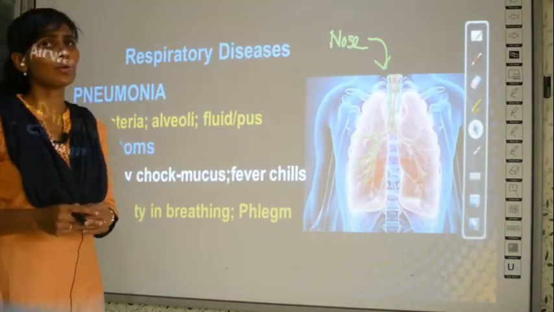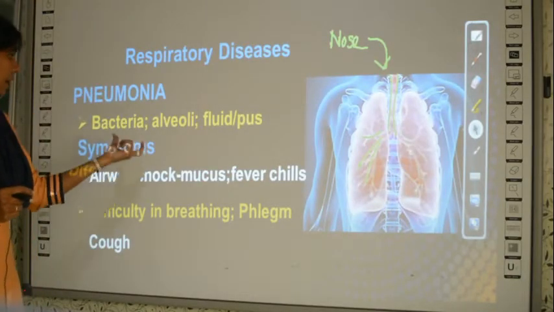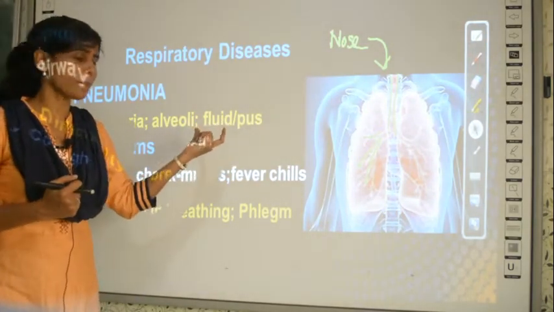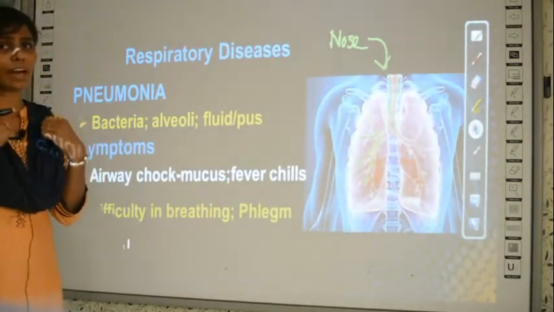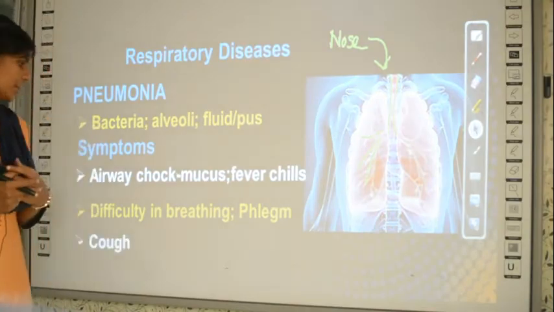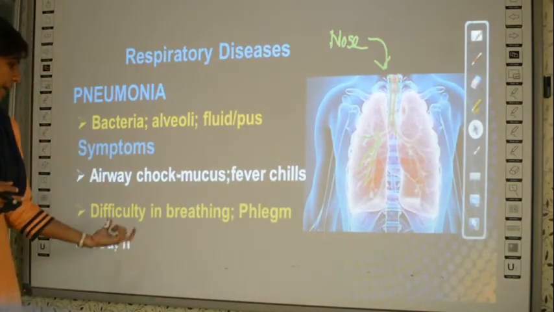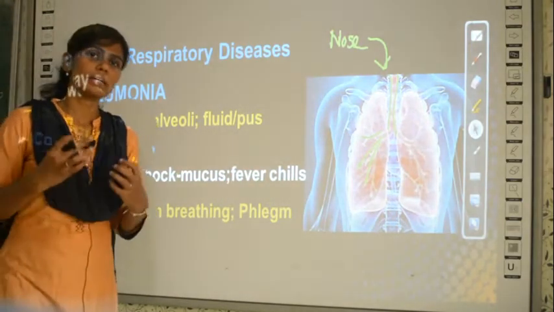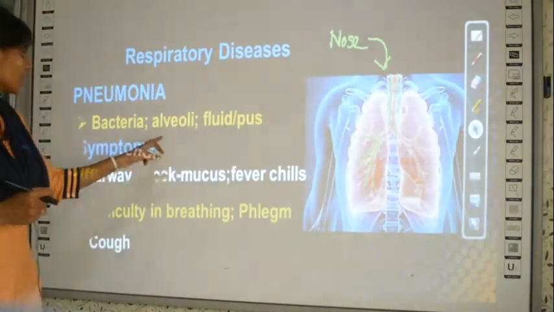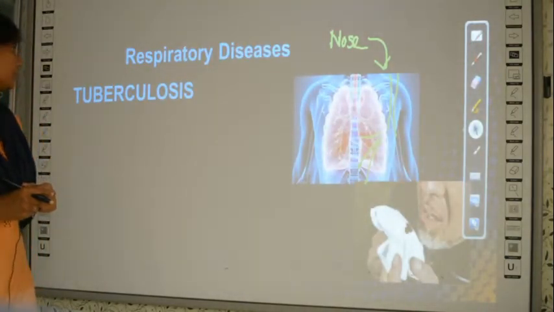So what have we studied about pneumonia? Pneumonia is a bacterial infection which will occur in the alveoli, and because of the bacterial infection it results in the formation of fluid or pus, and because you have pus in the alveoli, that is in your respiratory tract, you feel like coughing, it is persistent, and also you get fever and chills, and there is a phlegm which is a dark yellow color mucus structure because of pneumonia. So these are all the symptoms of the disease called pneumonia.